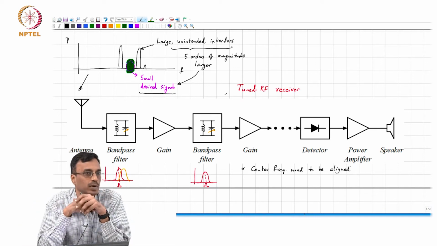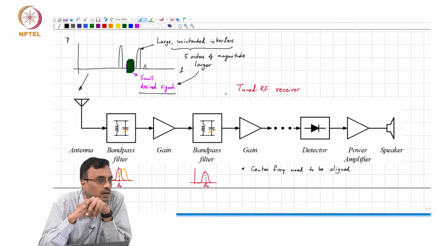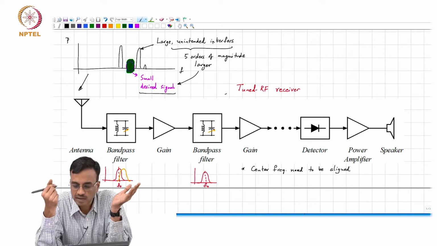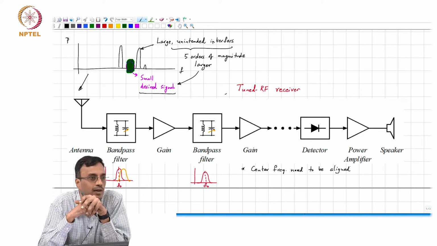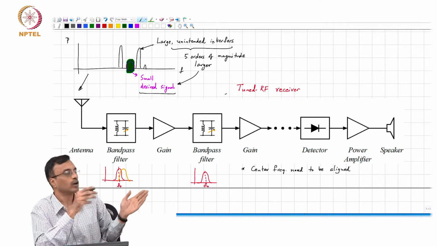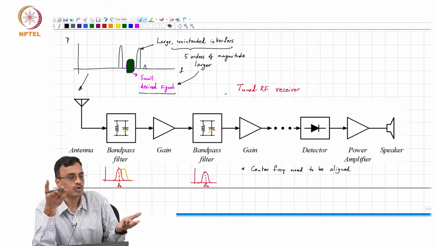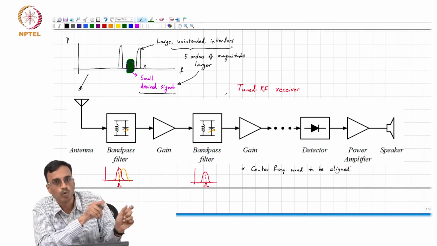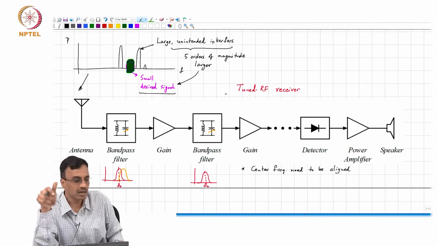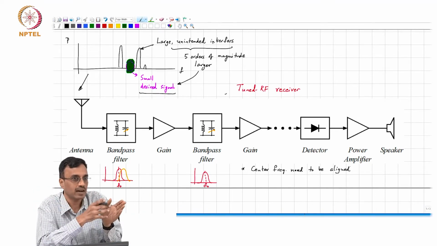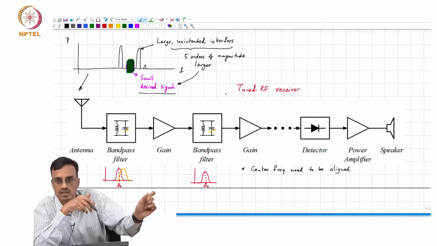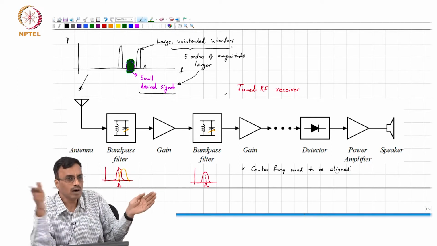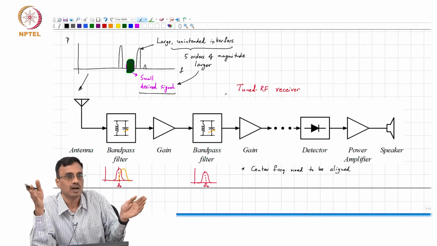Okay, what could be the next problem? Pardon? I can't hear you. Yes. Okay, well, it stands to reason that you're buying a radio to be able to listen to a whole bunch of stations, right? So, if you want to listen to a different station, what should you do? Well, you need to move or tune the band pass filter to the next station, and again you must make sure that the center frequencies are aligned for all stations of interest.